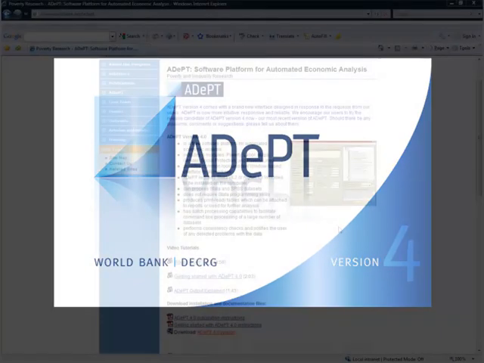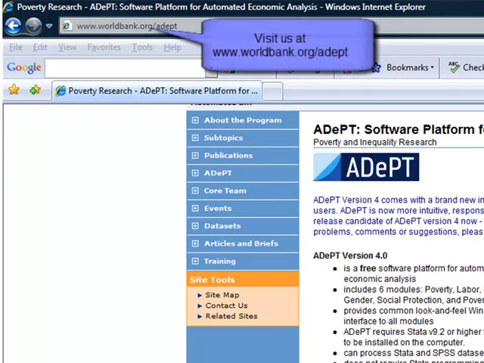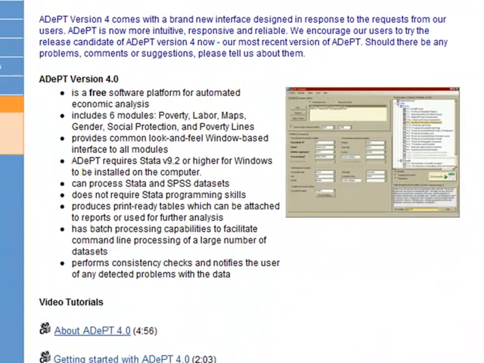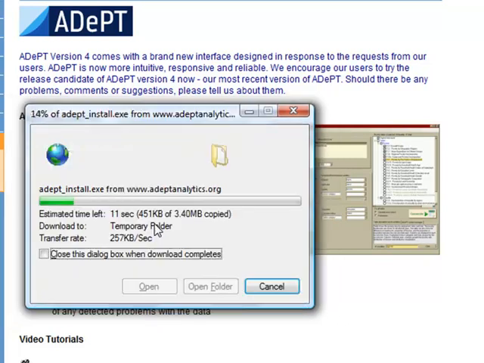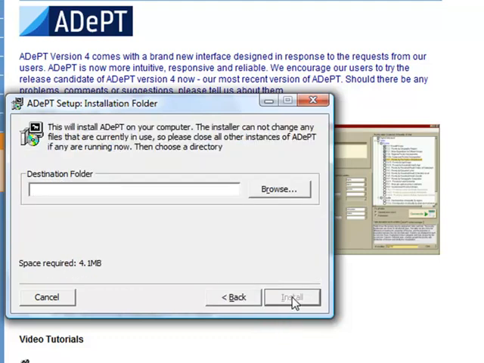Installation. ADePT version 4 can be downloaded and installed from our webpage at www.worldbank.org/adept. To download the installation file, simply click on it with the mouse, then click Run to begin downloading.